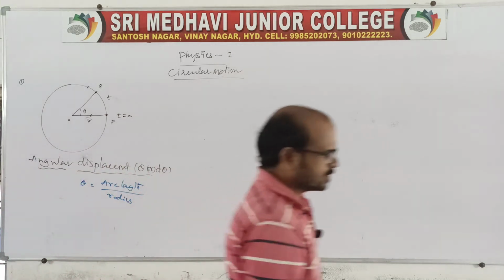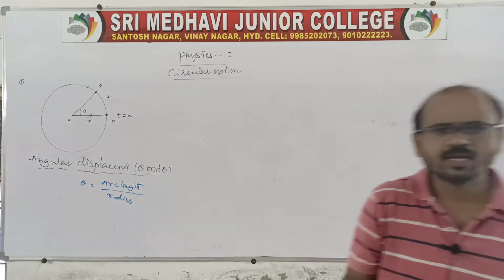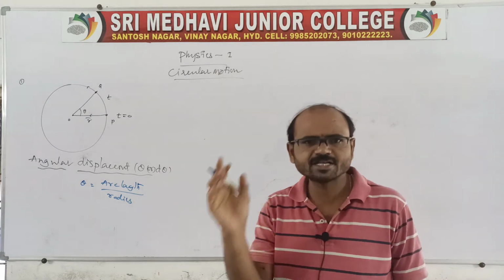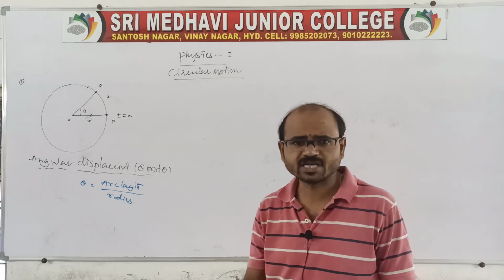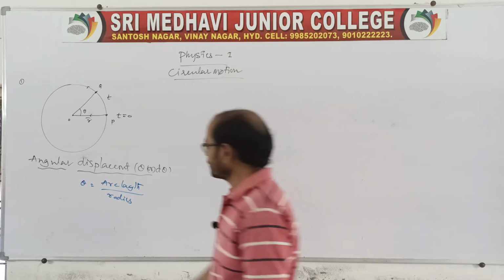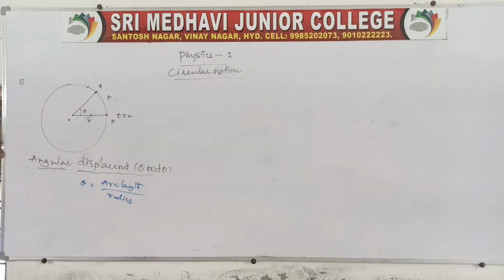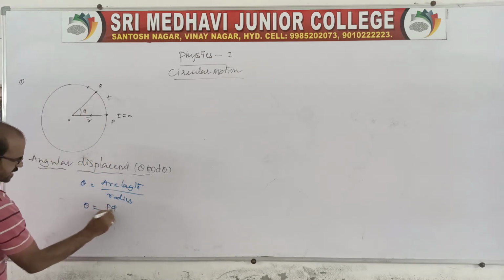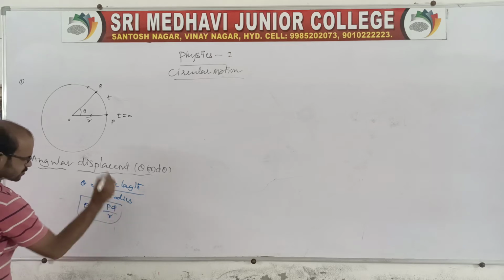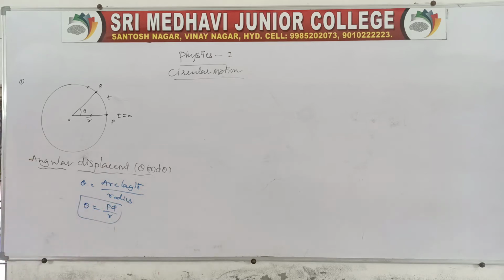It is the angle made by the particle at the center with the radius vector, which we can call the angular displacement theta. Now in this case, arc length is nothing but PQ, and radius is nothing but R. So this we can call the angular displacement.